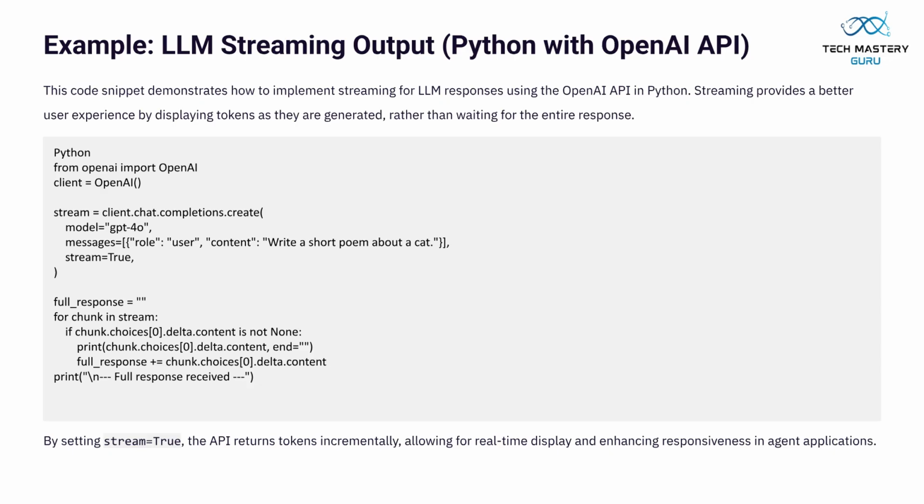This Python code snippet demonstrates LLM streaming using the OpenAI API. By setting stream equals true, tokens are delivered incrementally, providing real-time output and significantly enhancing the responsiveness of agent applications for a better user experience.